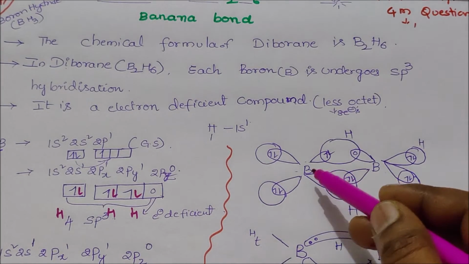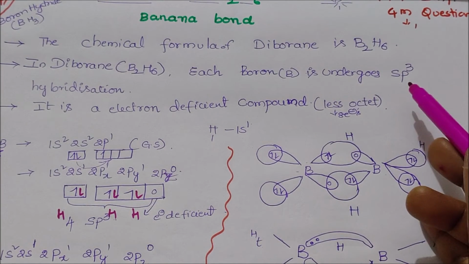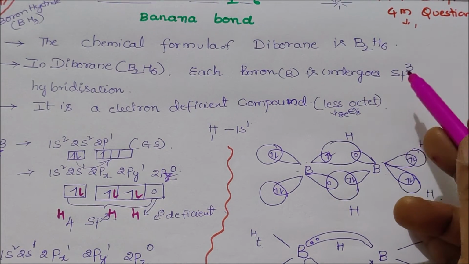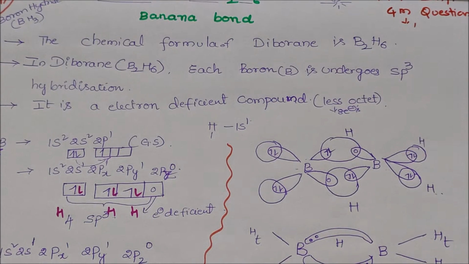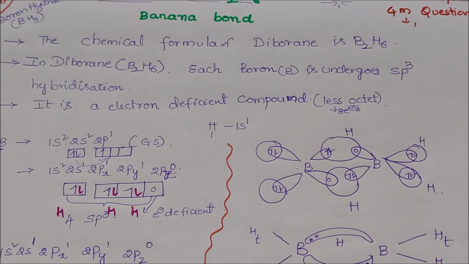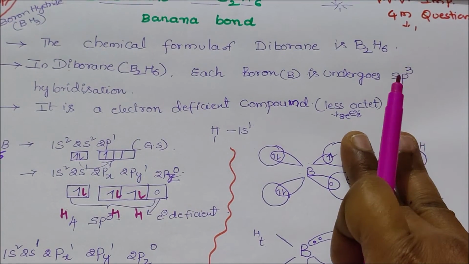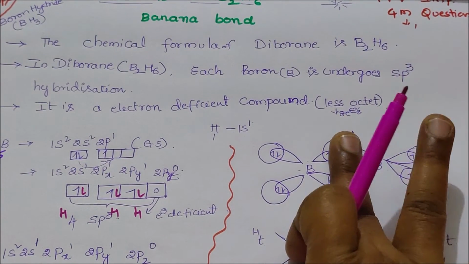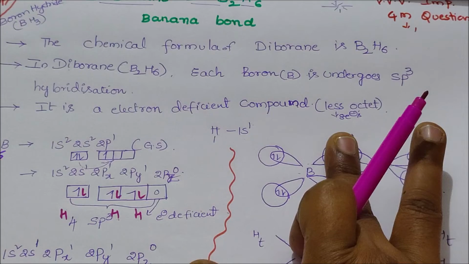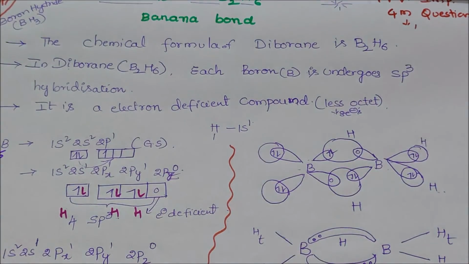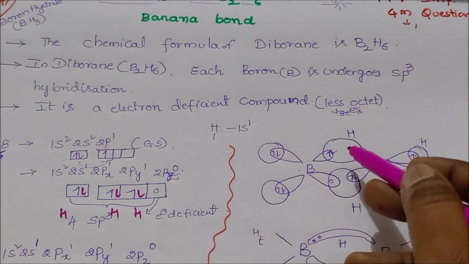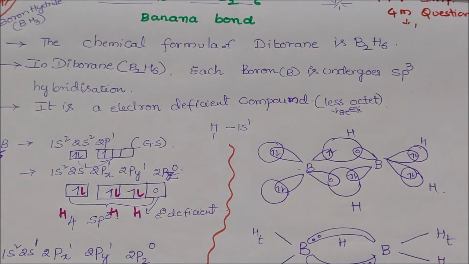Each boron atom undergoes sp3 hybridization, and the sp3 hybrid orbitals are arranged in a tetrahedral manner. The vacant orbital also undergoes sp3 hybridization.